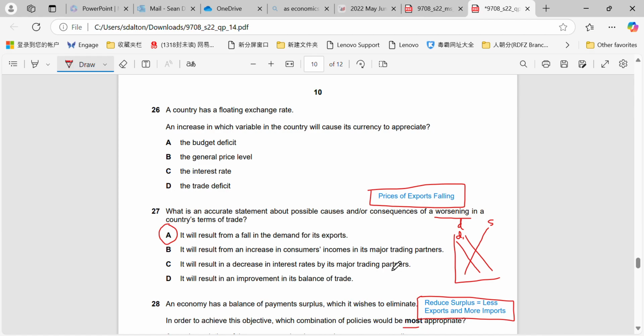Okay, the others here, increase in consumer incomes in major trading partners, they'd be willing to pay more for our exports. That would not worsen a terms of trade. Decrease in interest rates by major trading partners, again, would not have an effect. It will result in an improvement in balance of trade. No. Okay, so direct cause, fall in demand for the exports.